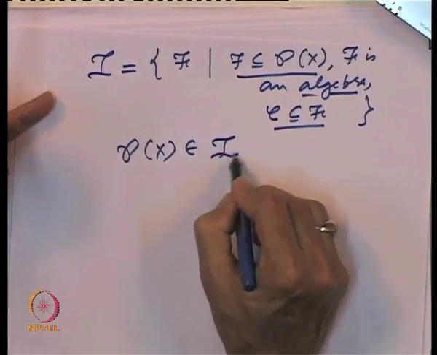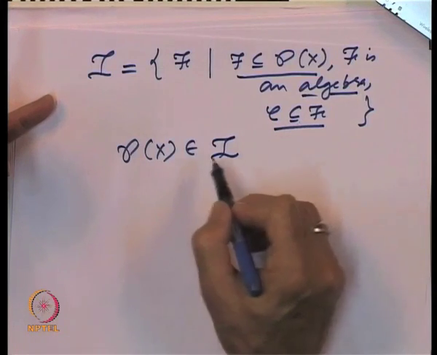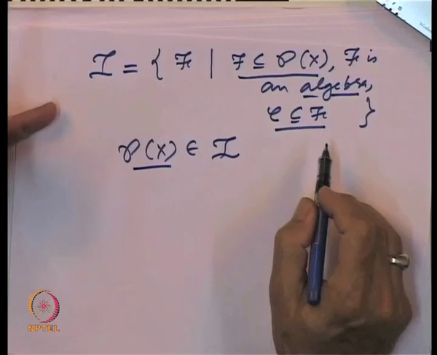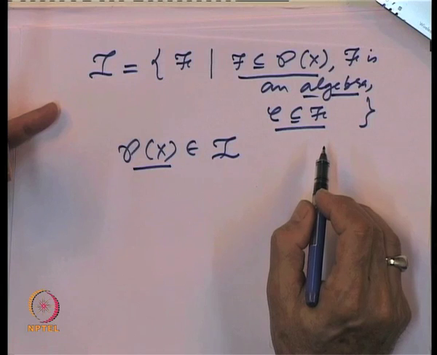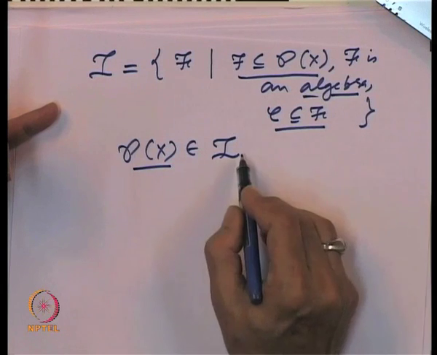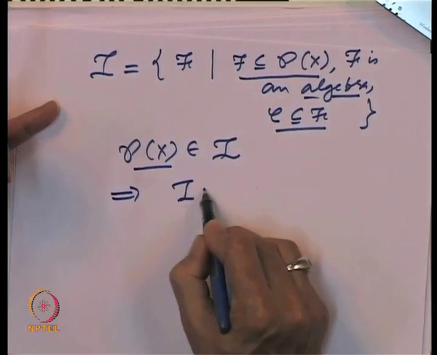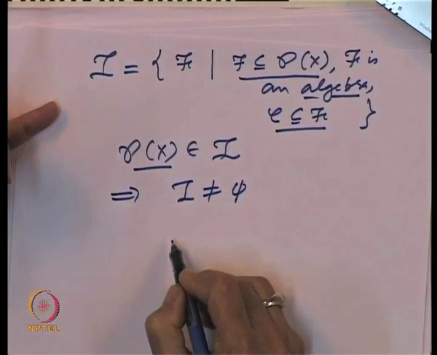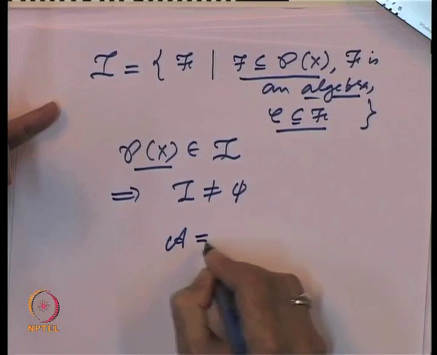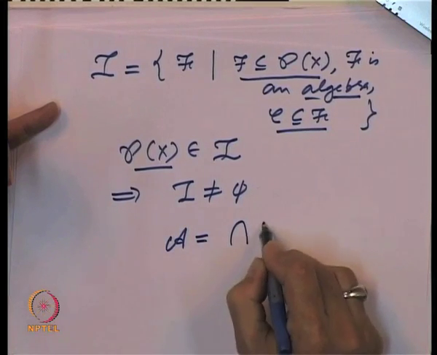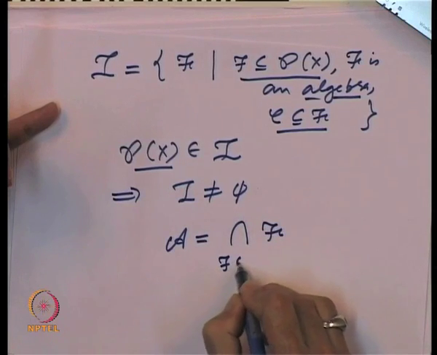So, this collection of all algebras which include C is a non-empty collection, because the power set of X, the collection of all subsets of X, is an algebra and includes C. So, this is non-empty, which implies that this collection is not empty. And now, what do we do? Let us define A to be equal to the intersection of all this F such that F belongs to I.